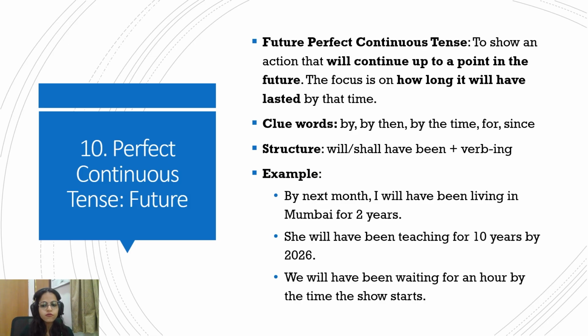We will have been waiting for an hour by the time the show starts. So starting from the past till the point in the future, the whole 1 hour will have passed. So an action started in the past and it will continue till a point in the future. This whole duration is being shown by the future perfect continuous tense.